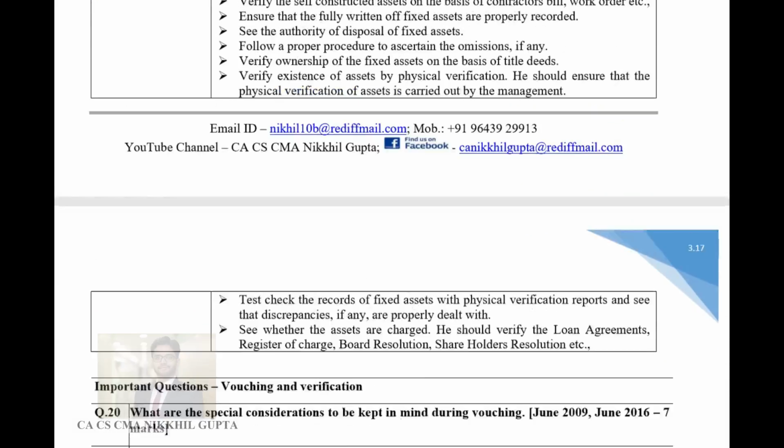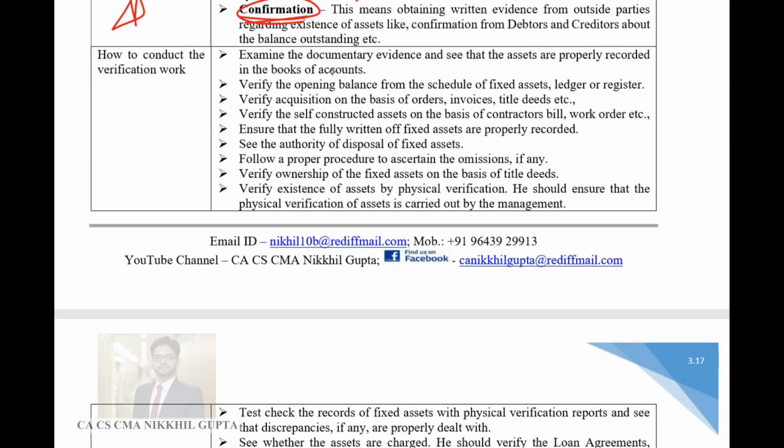How to conduct verification work? So verification work starts with documentary evidence, which is vouching. Vouching is the first step of verification. Then you verify opening balance from the schedule of fixed assets. Then you verify the acquisitions done during the course of the year. What all new assets have been purchased, you check that. You check the self-constructed assets and whether they are valued properly or not.